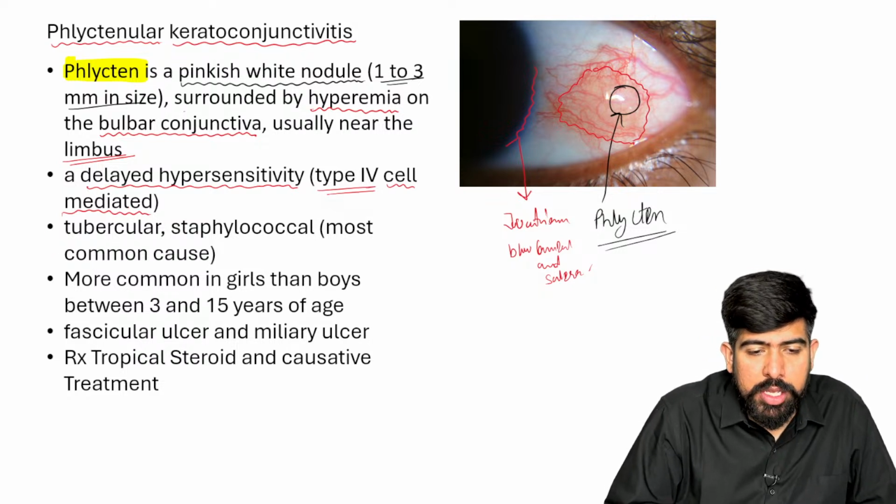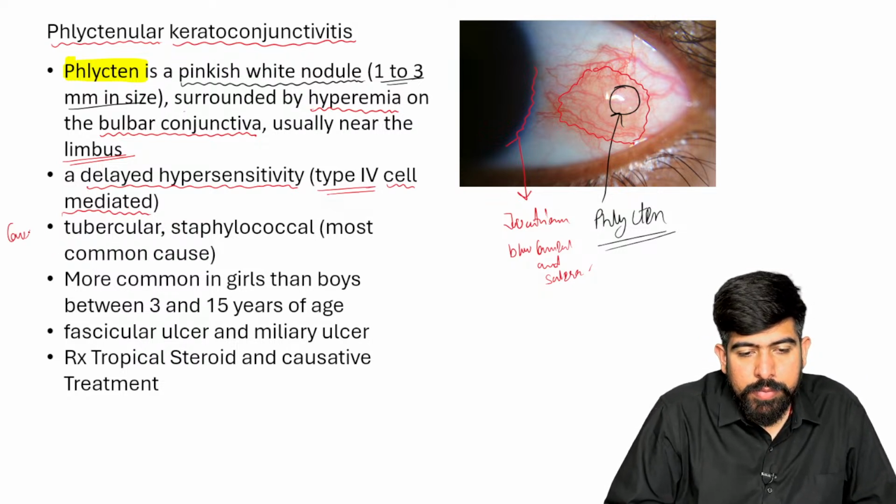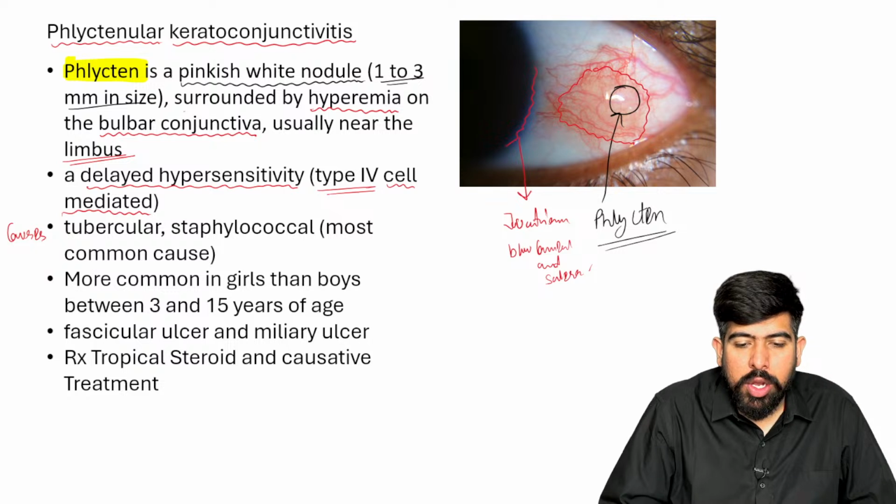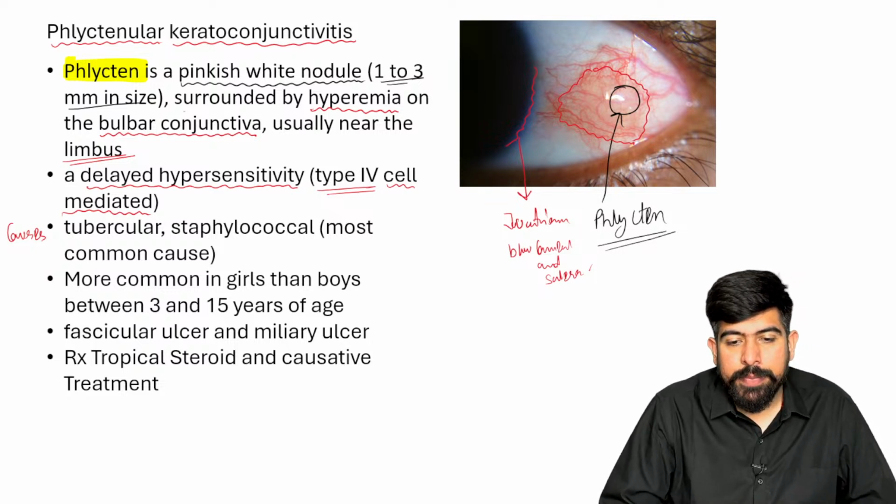Now, if I'm talking about the causes, what will be the cause here, guys?